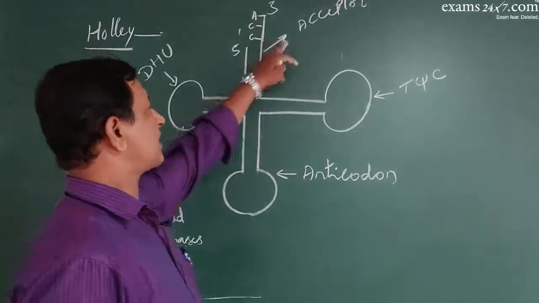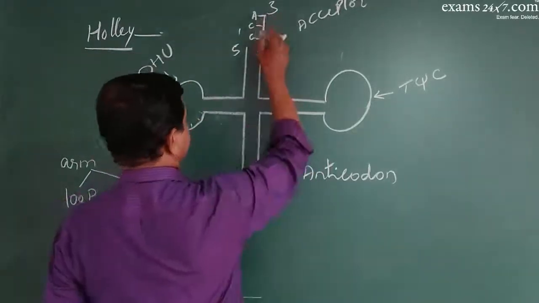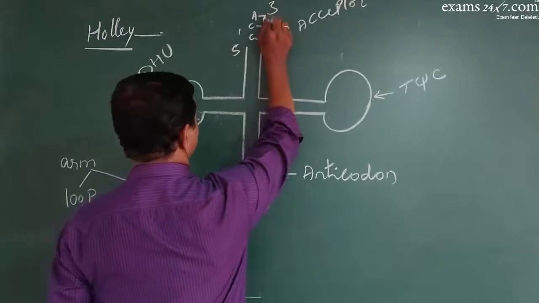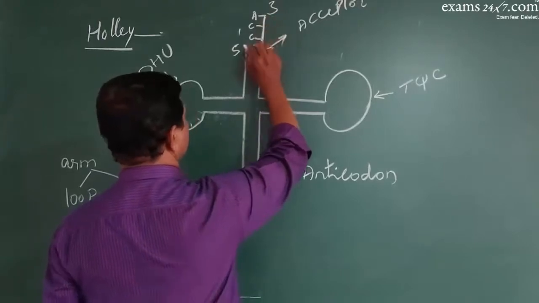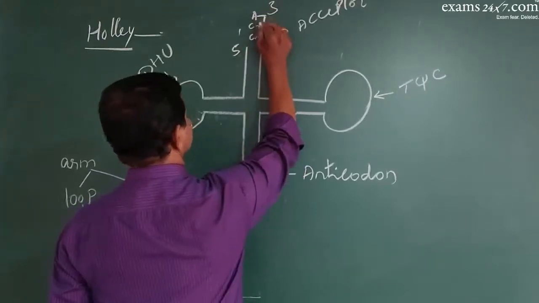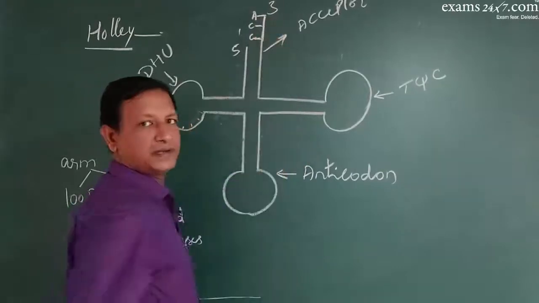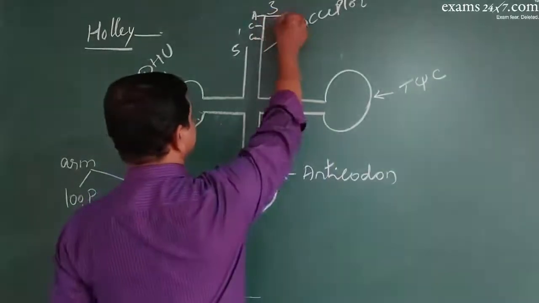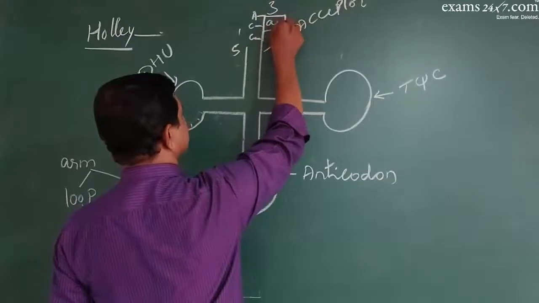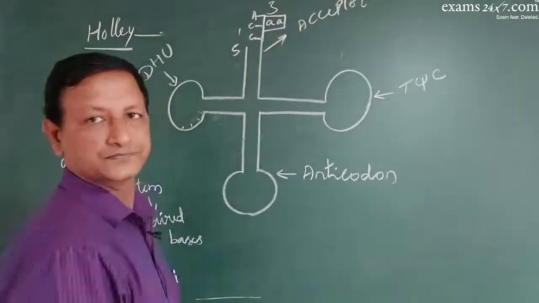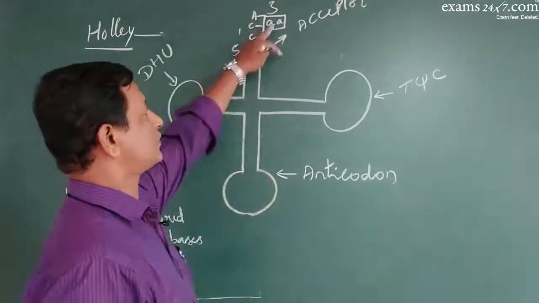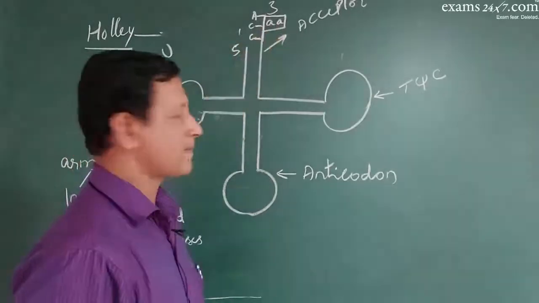And the job of acceptor arm is that the 3' end of this stem is extended beyond the 5' end by 3 bases. And there is an attachment site, amino acid attachment site. So amino acid attaches here, so it accepts an amino acid.